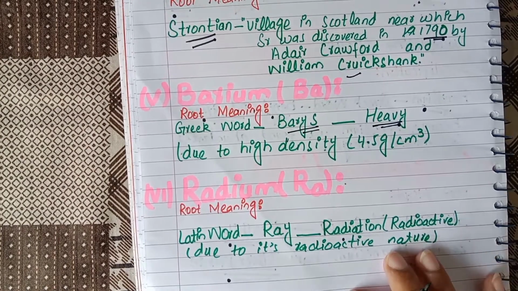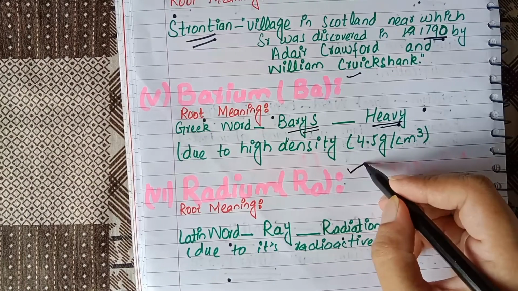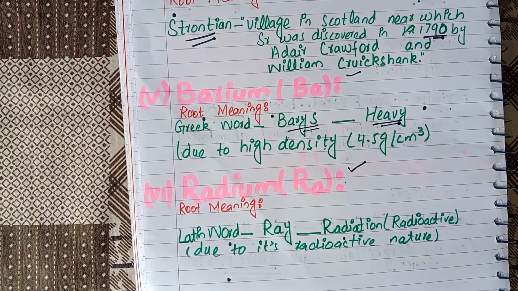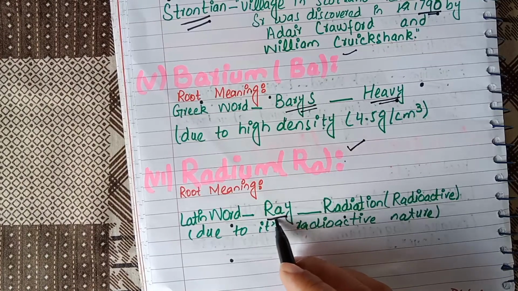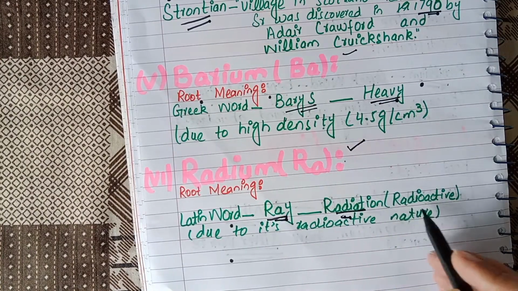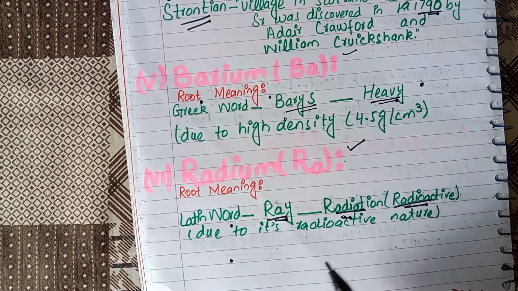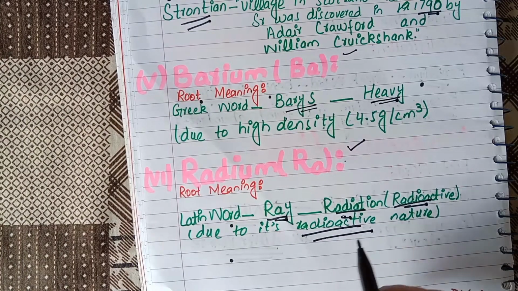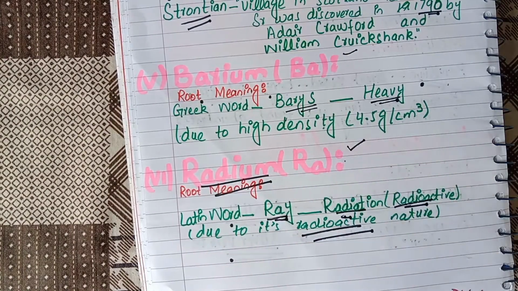The next element is radium, having symbol Ra. The term radium is basically derived from the Latin word radius, meaning ray, referring to radiation or radioactivity. Because this element is radioactive in nature, that's why it is termed radium.